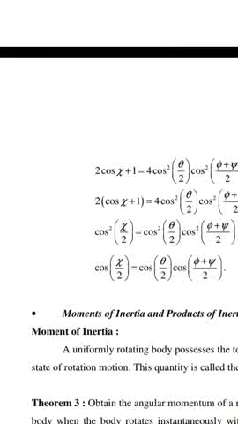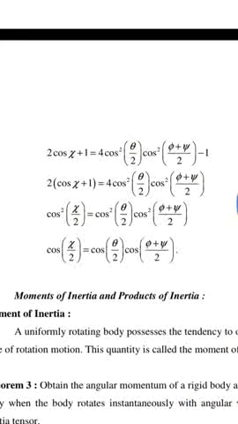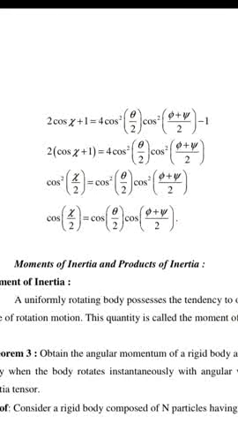So 2 cos chi plus 1 is equal to 4 cos square of theta by 2 cos square of (phi plus psi) divided by 2 minus 1, hence 2 cos chi plus 1 is equal to 4 cos square of theta by 2 cos square of (phi plus psi) divided by 2.